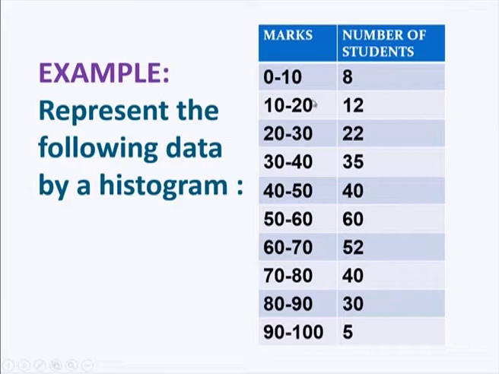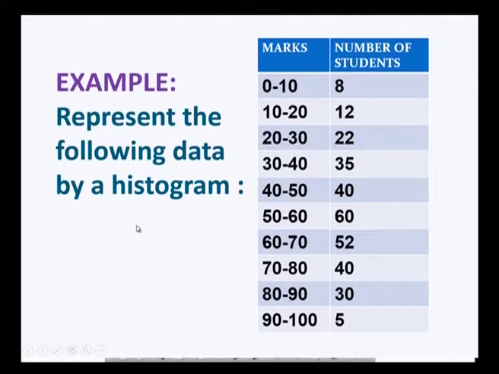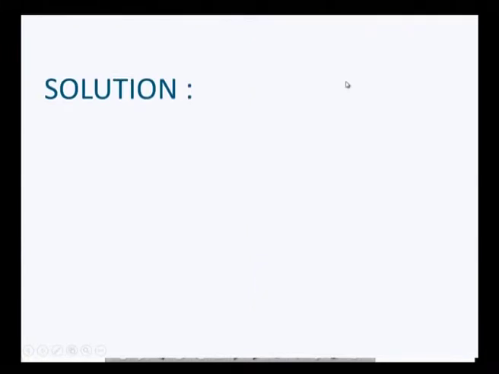For drawing a simple histogram, you have to take marks on the x axis, where you take 0 to 100 by taking continuous intervals. Similarly, on the vertical axis you can take the number of students, where the maximum value is going to be 60. So, you can take a scaling of 10, 20, 30 etc. up to 60. If you draw the bars for each of the class intervals,